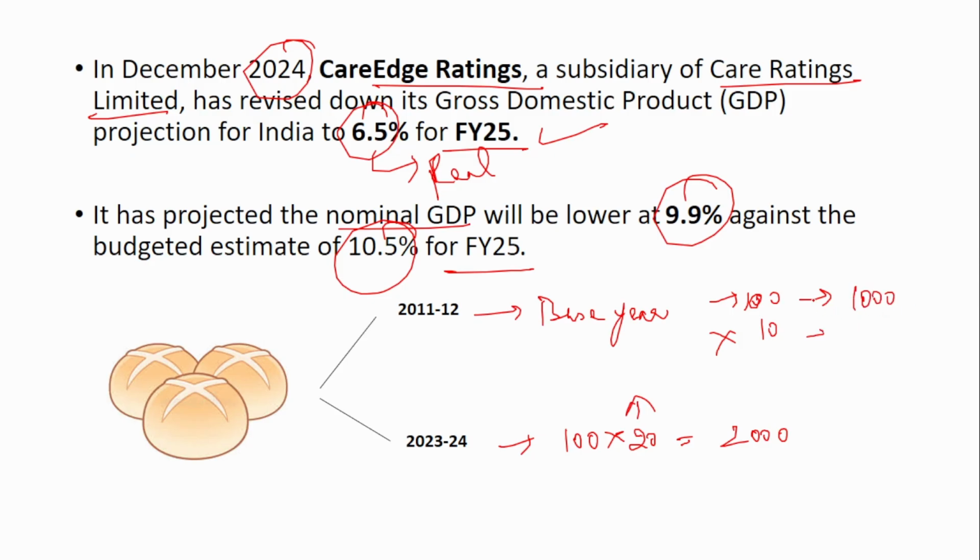So you see that the nominal GDP will always be higher than the real GDP because nominal GDP factors in the inflation concept within itself. So real GDP plus inflation gives you the nominal GDP. Nominal GDP takes inflation into consideration, but real GDP doesn't. There is a base year fixed and the base year's price is taken, but the production is of the current year. This is the main difference between real GDP and nominal GDP, and that is why nominal GDP will always be higher than real GDP.